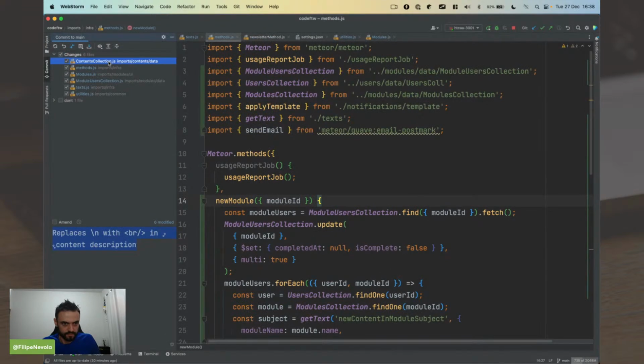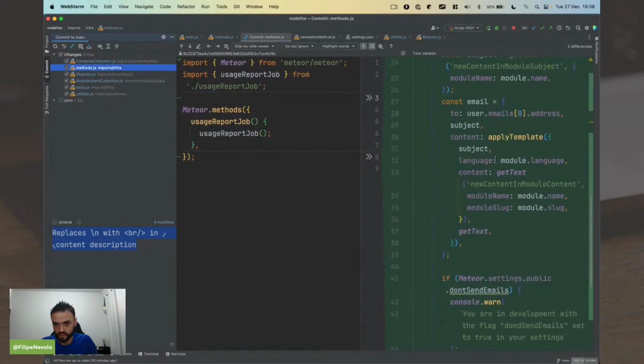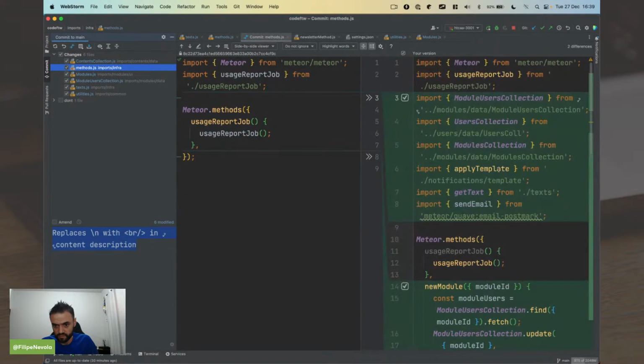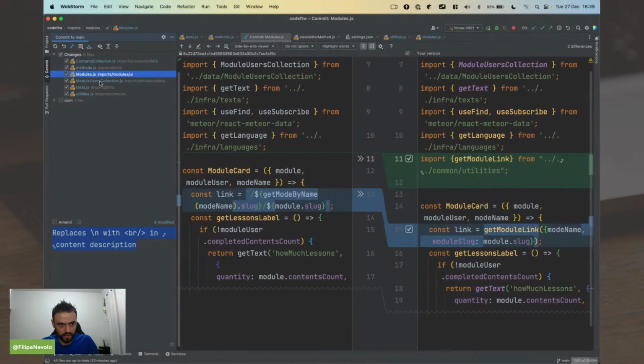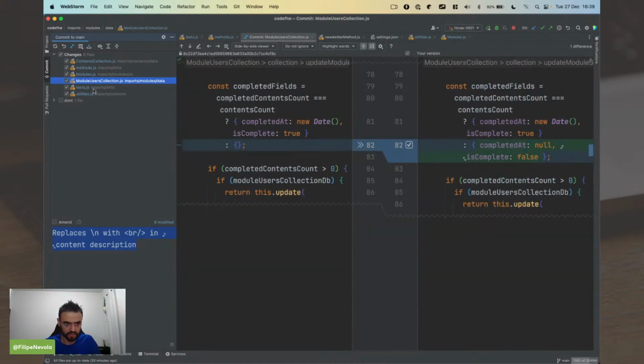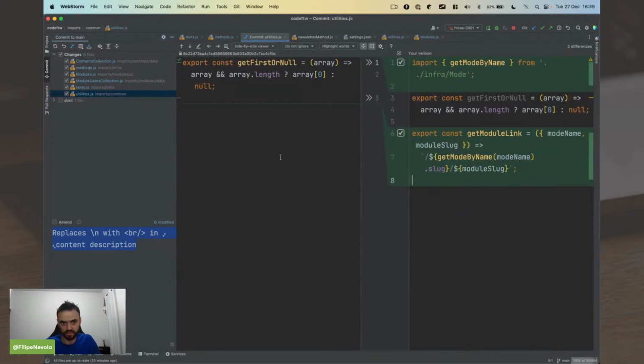Let's review our code. So when this happens, we are going to call this module, this new. Okay, this is fine as well. Okay, we centralize this, and here we fix another bug, and also here, and also here. Okay.